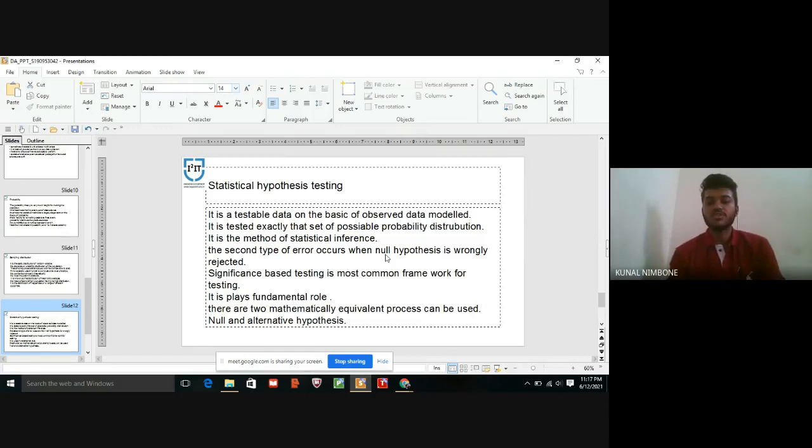The second type of error occurs when the null hypothesis is wrongly rejected. Significance-based testing is the most common framework for testing. It plays a fundamental role in all testing for statistical data analysis. There are two mathematically equivalent processes that can be used: the null and alternative hypotheses. The null hypothesis is rejected, and the alternative hypothesis is used in all types of alternative testing.